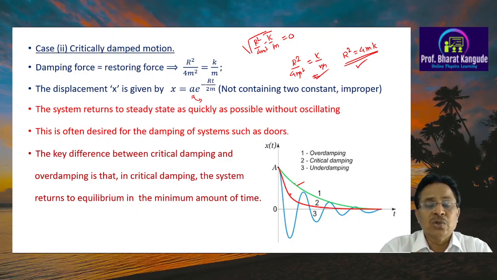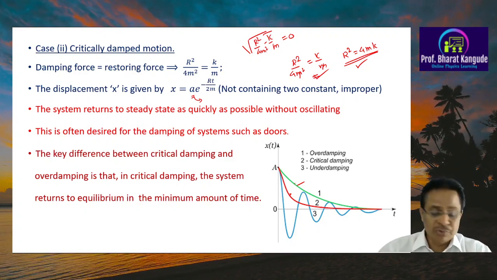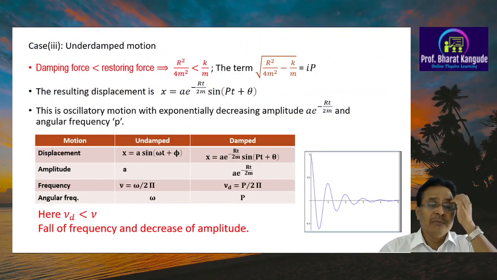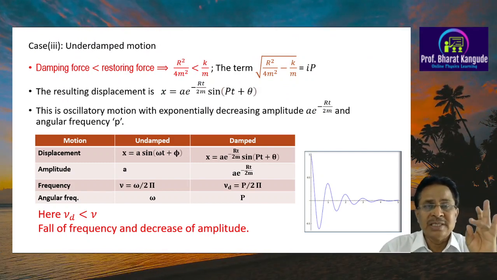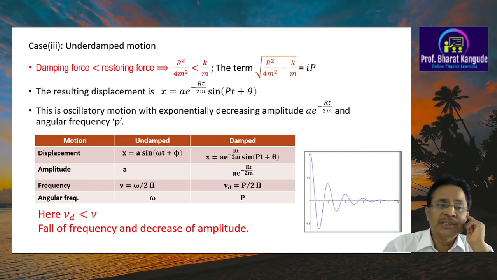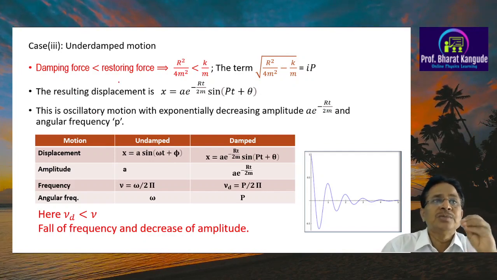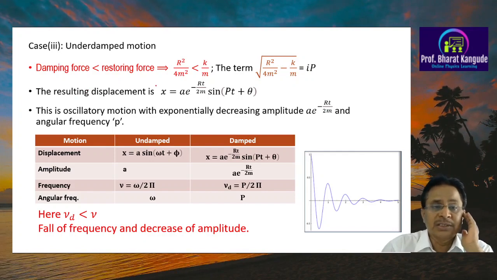We require the solution of this problem to be oscillatory, and for that we have to switch over to case number 3 as shown here. That is case 3, which is called under damped motion. So the first one is over damped, the second is critically damped, and the third one is under damped motion. In this case, the damping force is less than the restoring force. So the helping force is more than this resistive force, which was not the case in the earlier two cases.